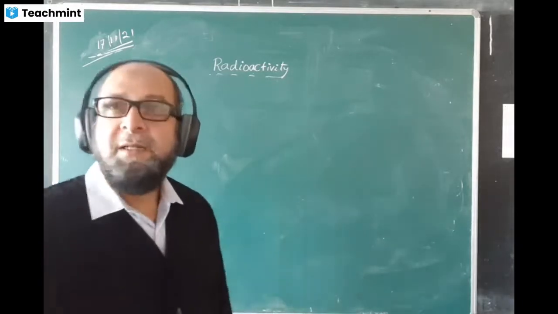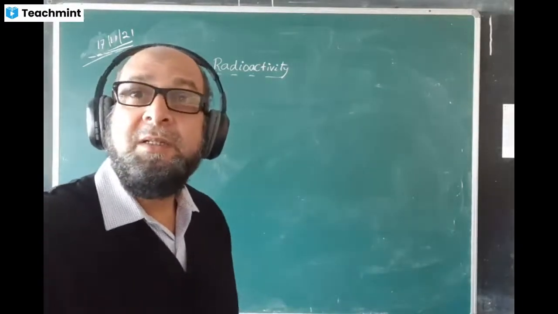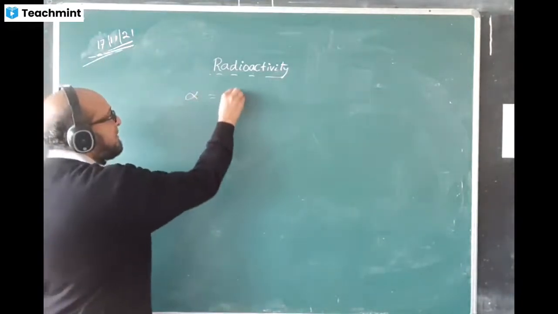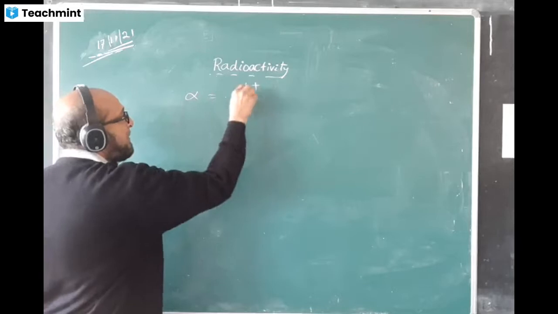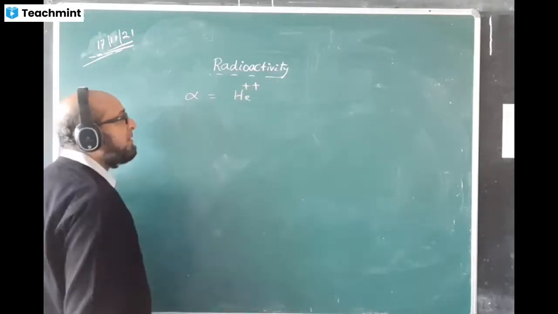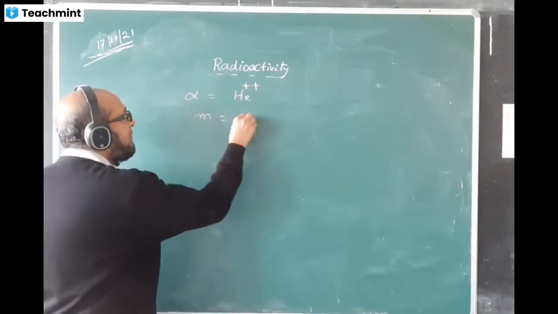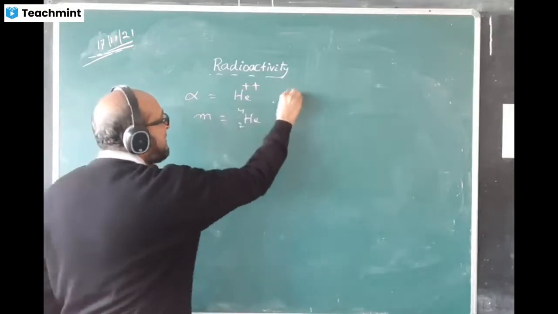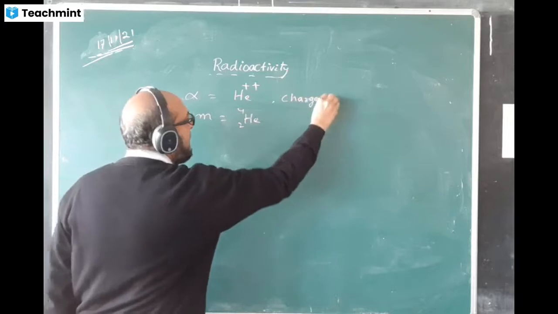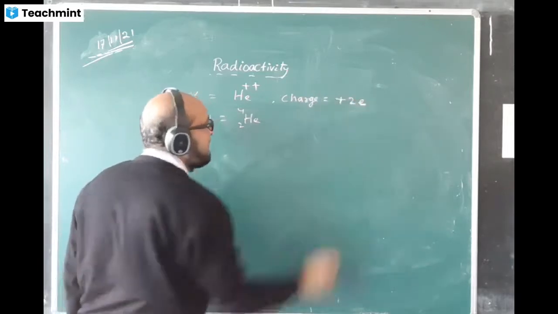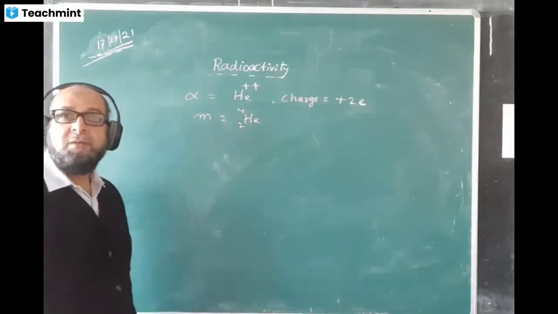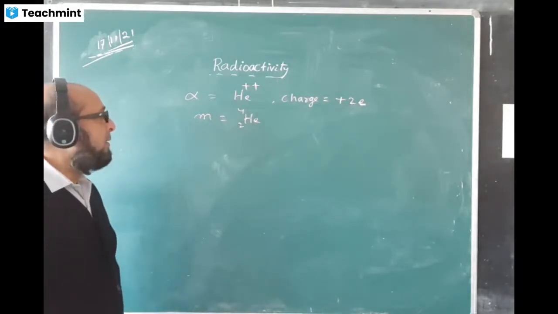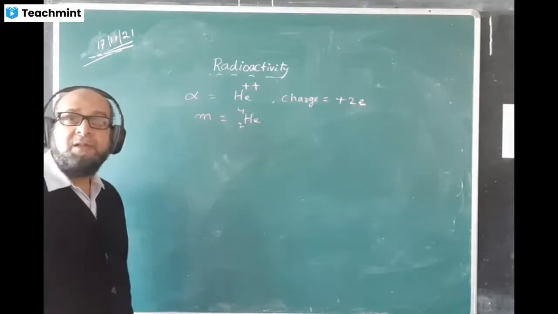What particle does it contain? It has a mass. It has a charge. So it is a particle. What is an alpha particle? Last time I told you an alpha particle has two positive charges, a doubly ionized helium atom, and its mass is equal to the mass of the helium nucleus. Its charge is equal to the charge of 2 electrons, plus 2e. We write that as 2e, twice the charge of 1 electron. And alpha is the heaviest of them.